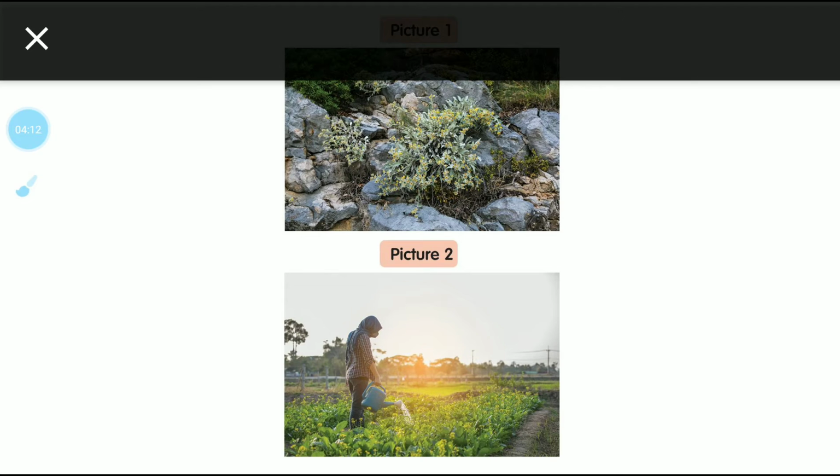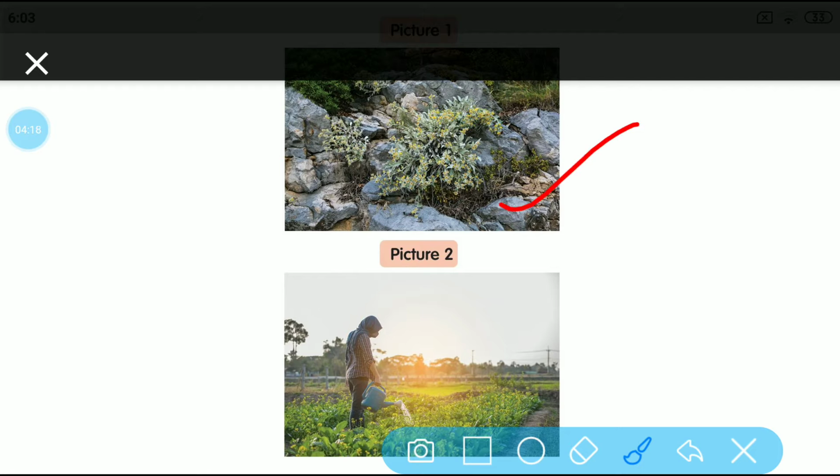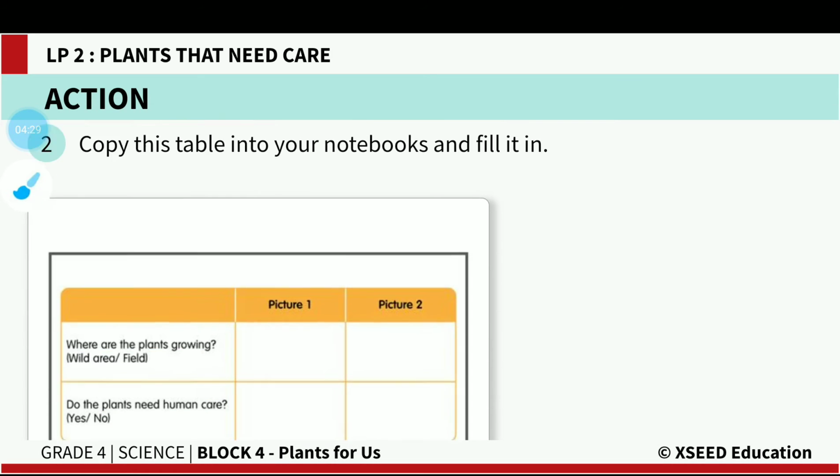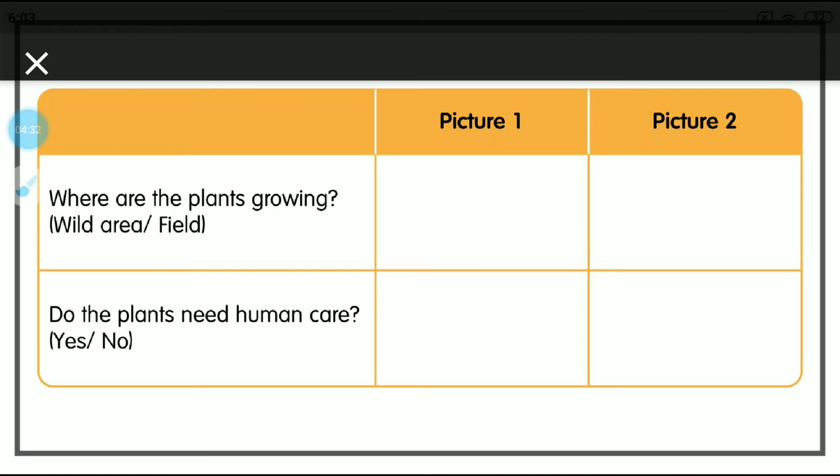Okay, so now observe these two pictures, children, very carefully. This is your picture 1, and the second one is your picture 2. Observe these two pictures carefully and copy down this particular table in your classwork white paper side. A tabular column with 3 columns in it, where at the start are picture 1 and picture 2 that you have observed in the earlier slide.